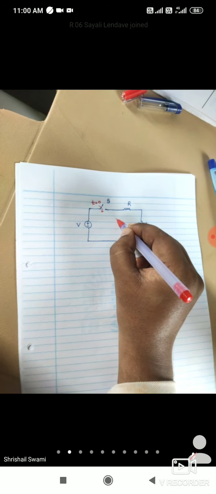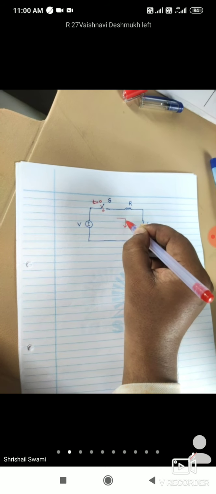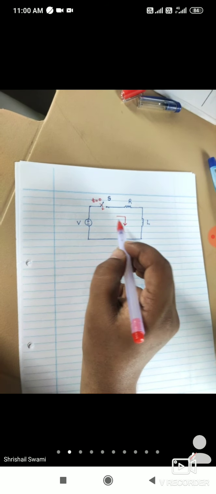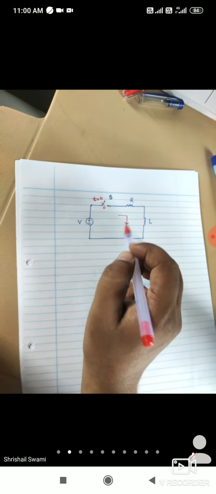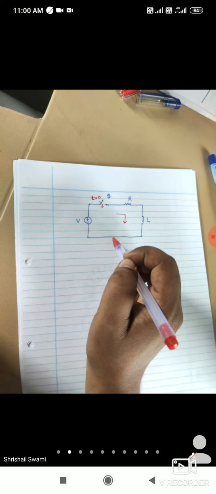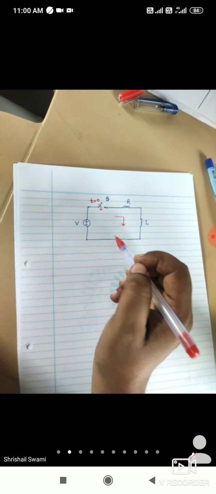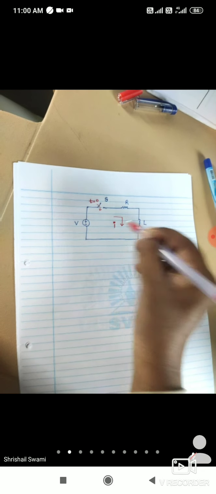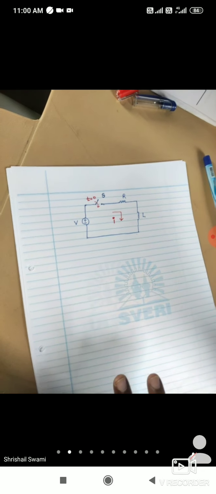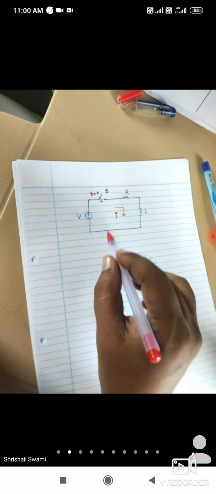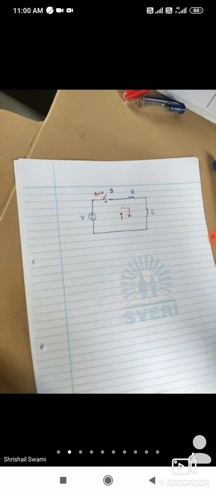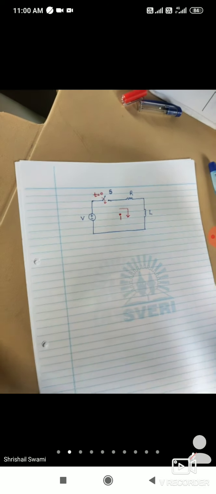So there will be two types of current. One steady state is when the switch is open, the current will be 0, and when the switch closes, the current equation is what we are going to find with the help of derivation. So I will call this current I, and this is called a series RL circuit where we are applying a DC voltage source. Okay, so we will start with the derivation.